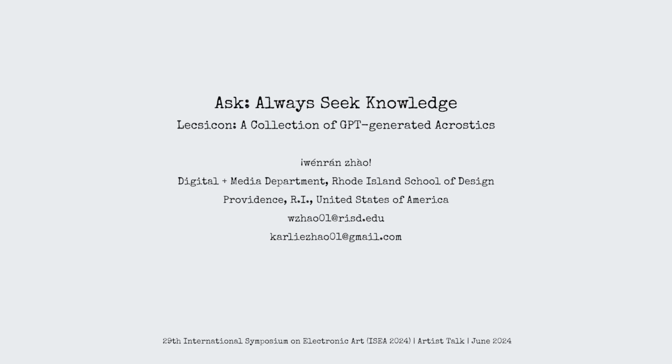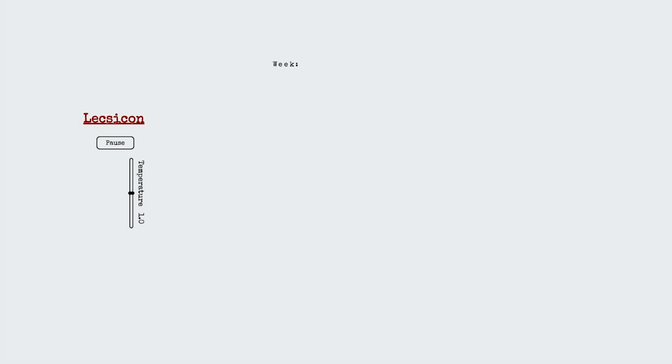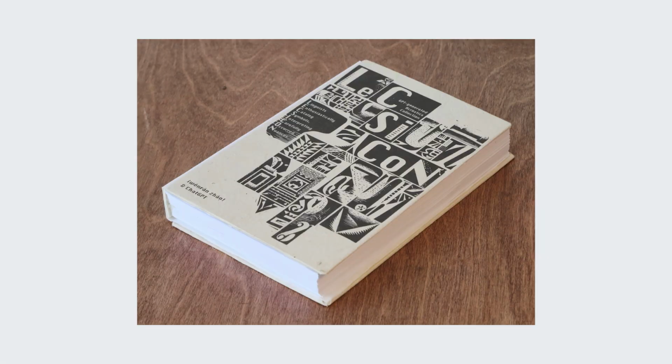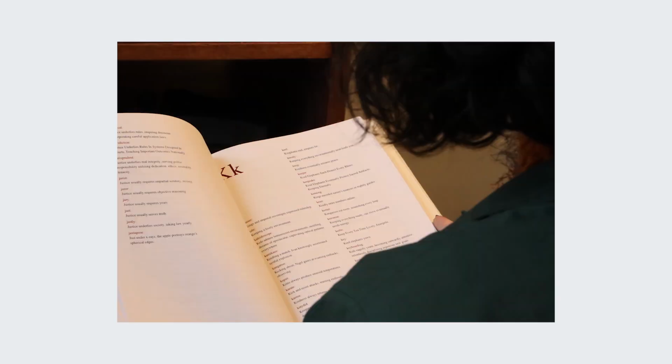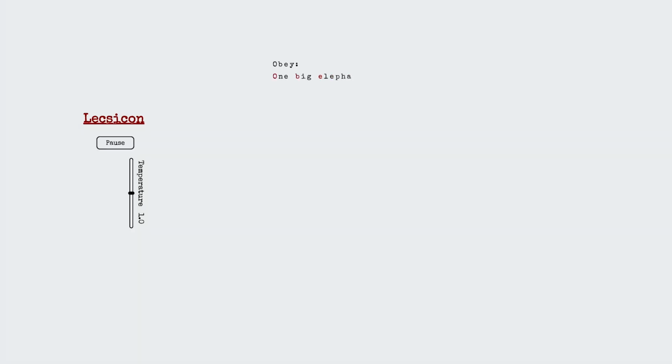Island School of Design. In this artist talk, I'm going to be talking about my recent language-based project, Lecsicon, in which I created a web-based program and a book with OpenAI's large language model, ChatGPT. Lecsicon consists of more than 24,000 acrostics generated by OpenAI's language model, GPT, which serves as a conduit between machine comprehension and human interpretation. Following a specific prompt, GPT made a sentence with a series of words whose first letters sequentially spelled out the given word.